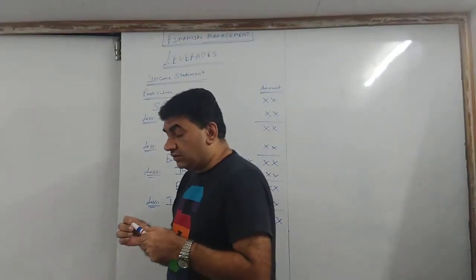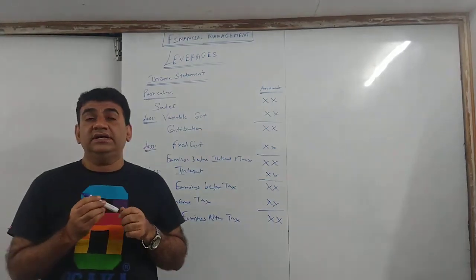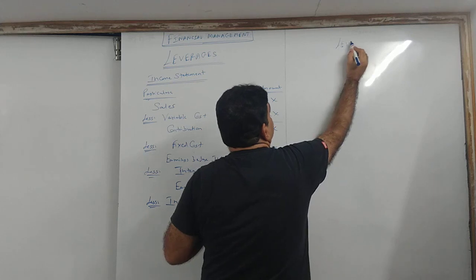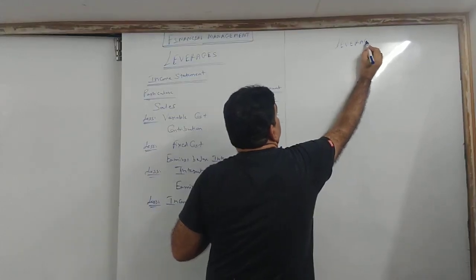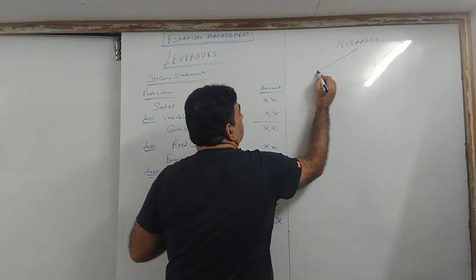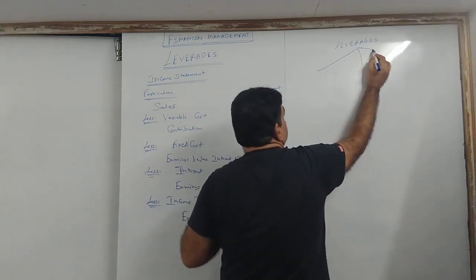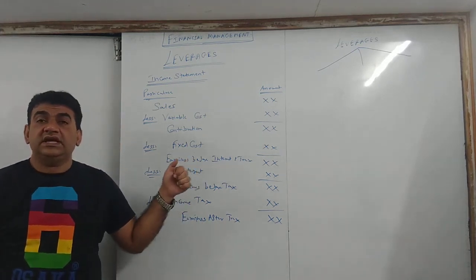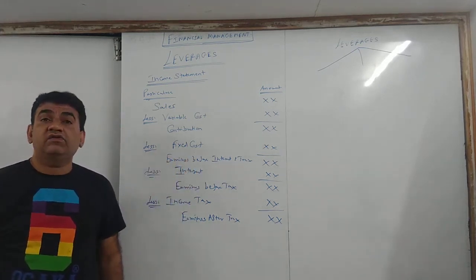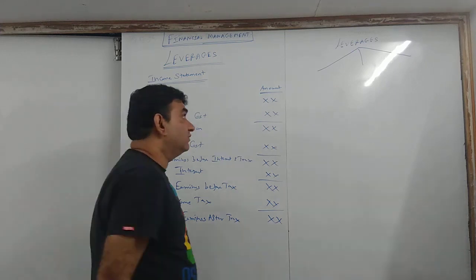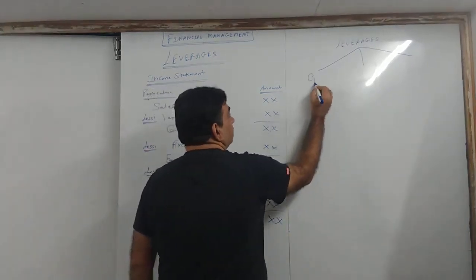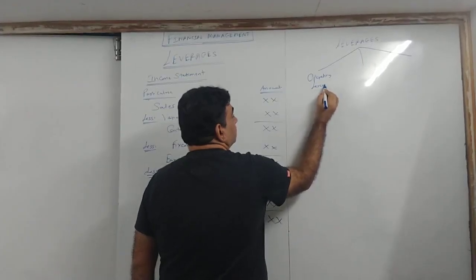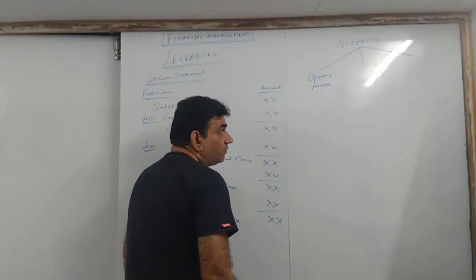Now, what is the name of the chapter? Leverages. Leverages are of 3 types. These 3 are the main formulas also. First, understand the names of the leverages. Important for objective also, with formulas. First is operating leverage.